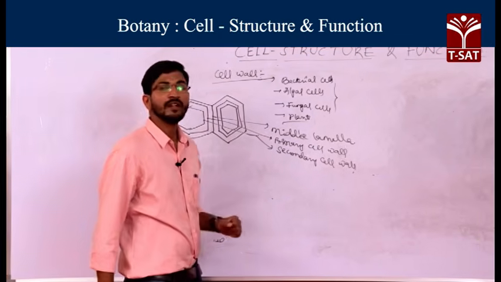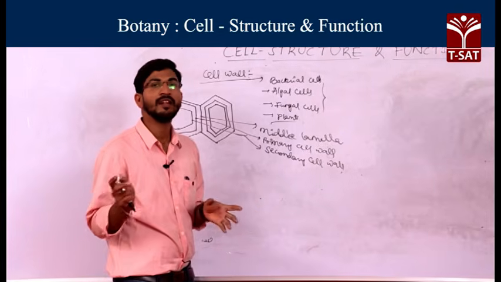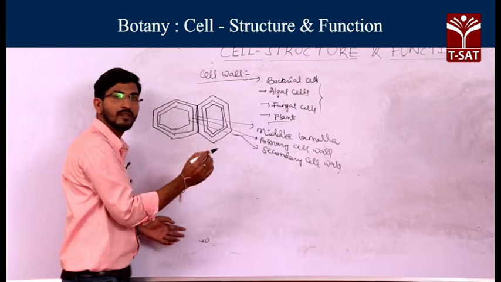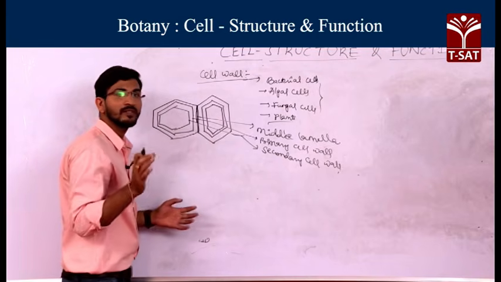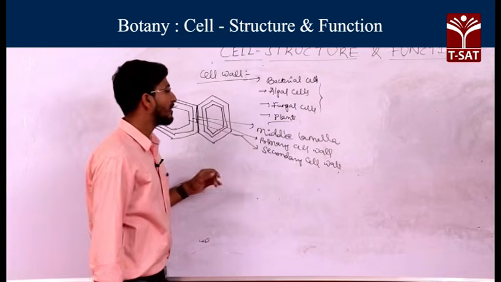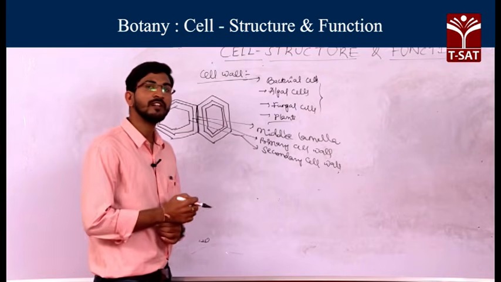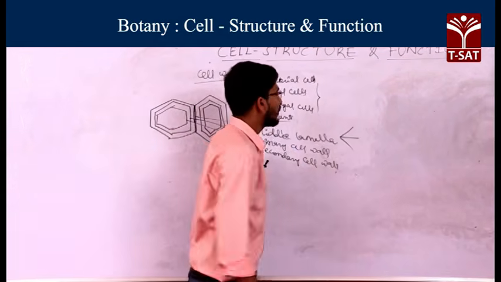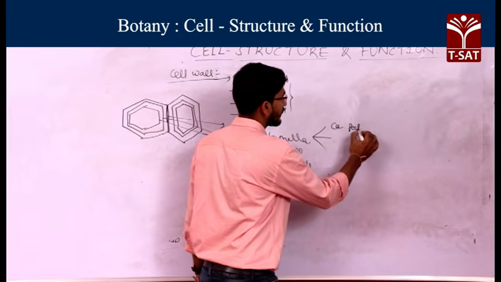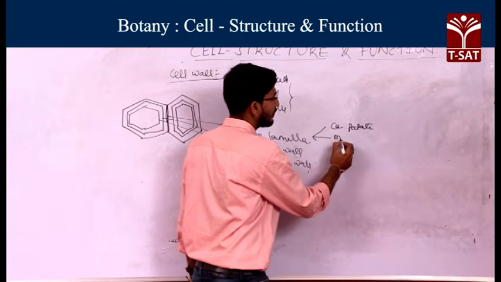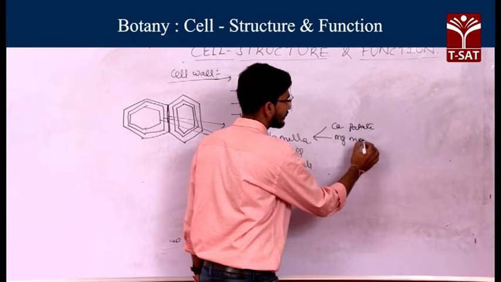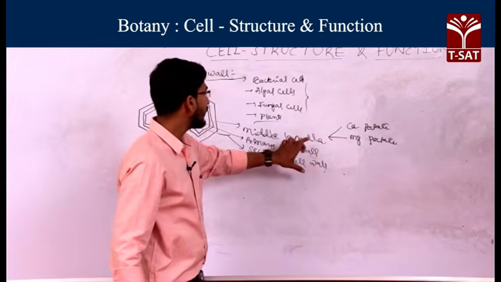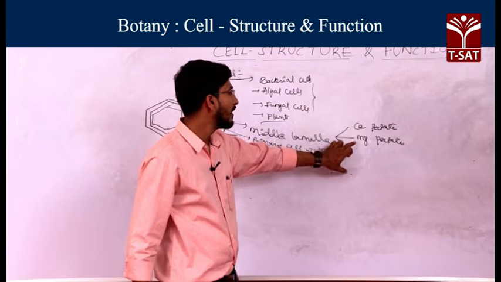The middle lamella is a cementing layer between two cells. If you observe these cells, it is present between two cells. It acts as a cement substance, and the layer joining two cells is called the middle lamella. What are the chemicals present in the middle lamella? Generally, the middle lamella contains calcium pectate and magnesium pectate.